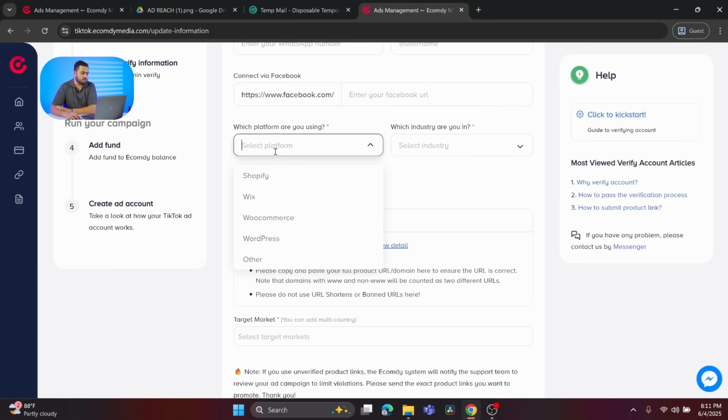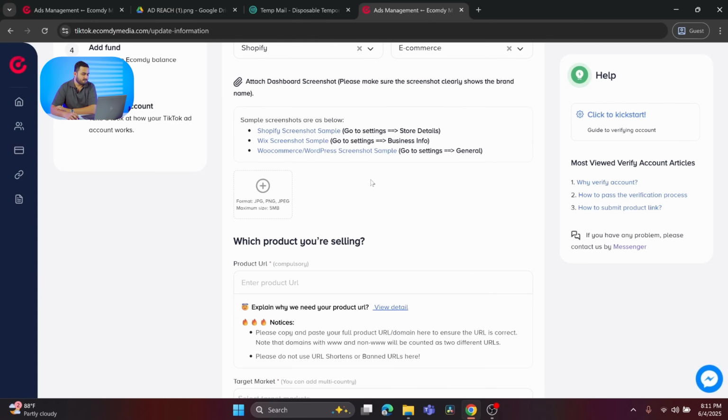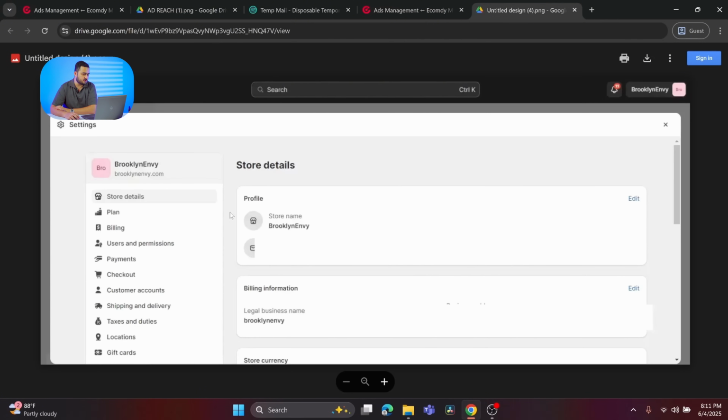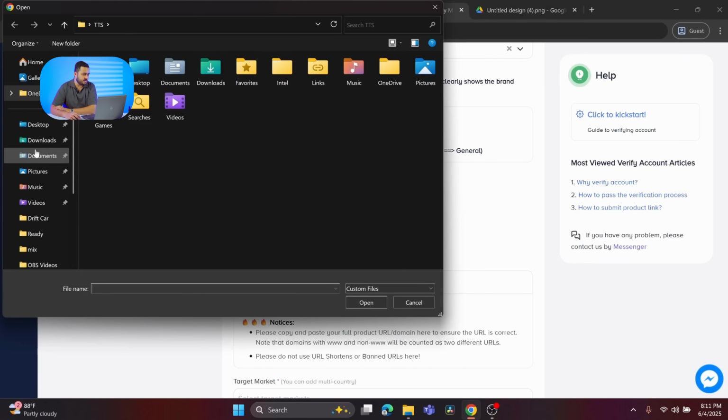What you will need to do is select the platform, maybe Shopify, Wix, WooCommerce, whatever platform you are using. Let's say we choose Shopify, then we select which industry you are in, whether it's e-commerce or service. Let's take an example, let's say it's e-commerce. That's the Shopify screenshot, basically a sample. Let's see what type of screenshot we need. This type of screenshot we need, because in this way we can verify you own the Shopify store. Once you put the screenshot, let's say we will put any screenshot here,